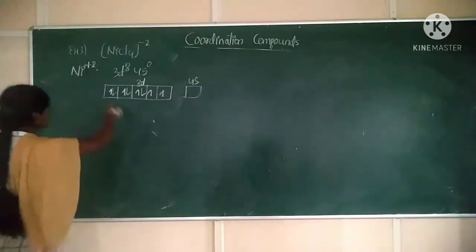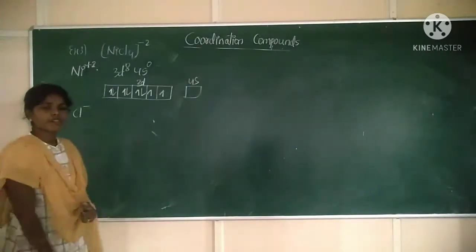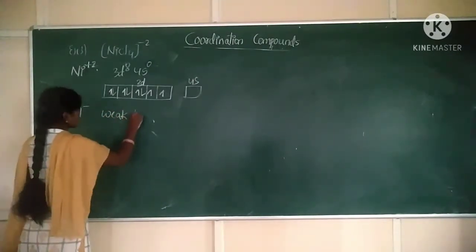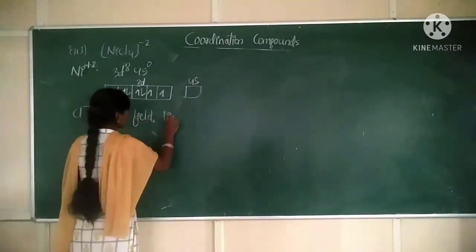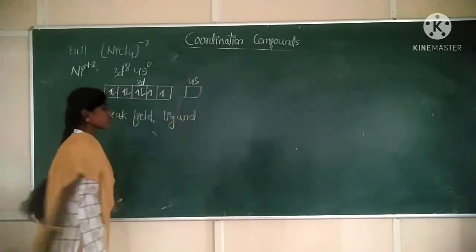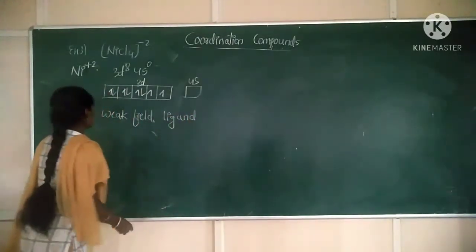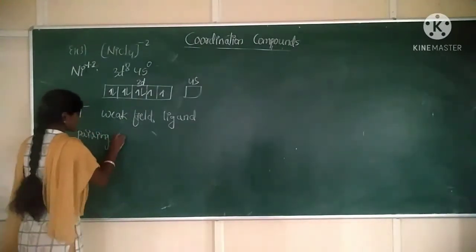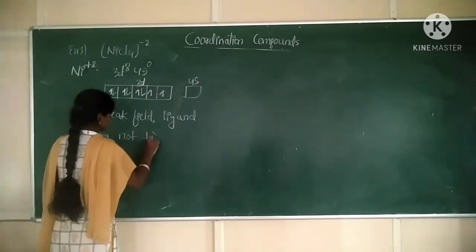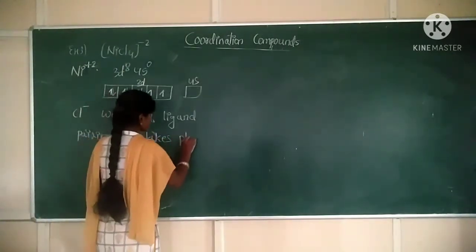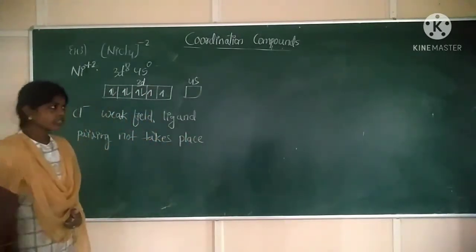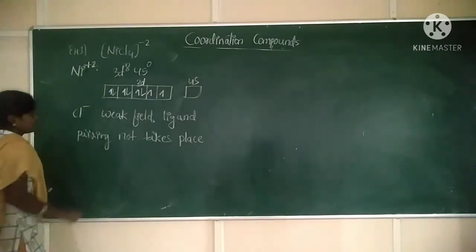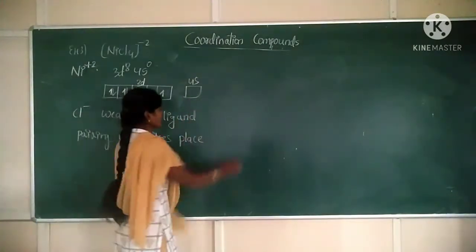Clear? Now again, Cl minus, which type of ligand is it? Cl minus is a weak field ligand. When Cl minus is a weak field ligand, pairing will not take place. So pairing not taking place means we should go for the next orbitals.